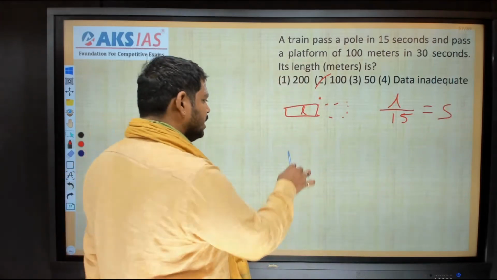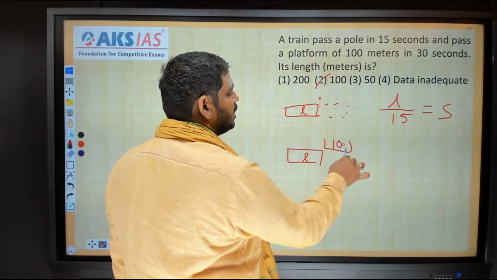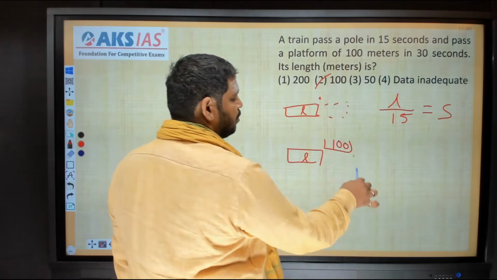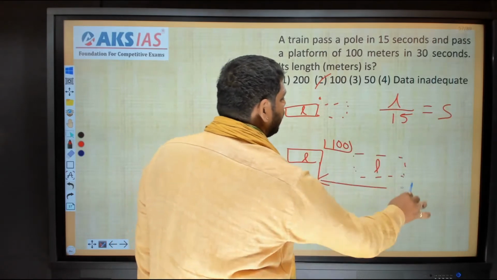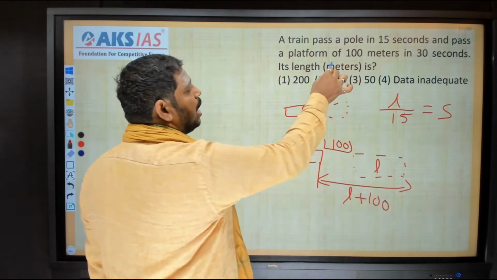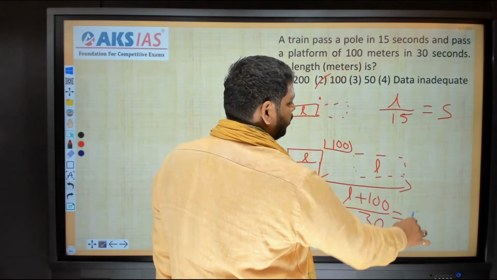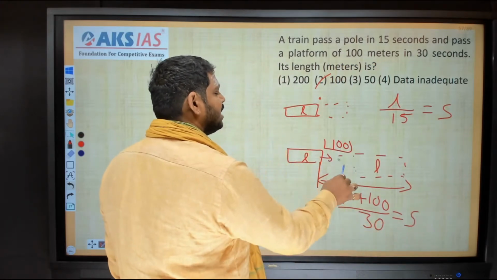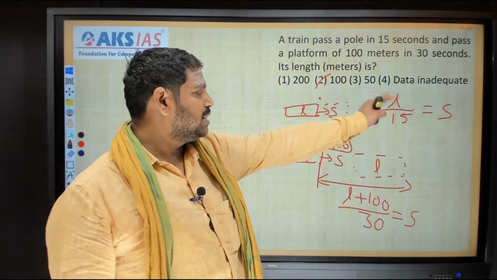Now what happens? This is the train. Its length is L. It is crossing a platform. Its length is 100. Crossing means the train has to come like this. That means the distance that it has traveled is nothing but L plus 100. How much time has it taken now? 30 seconds. So by 30, this is nothing but the speed. In both the situations, the same train is moving, right? That means the speeds are same. Speeds are equal means equate both.